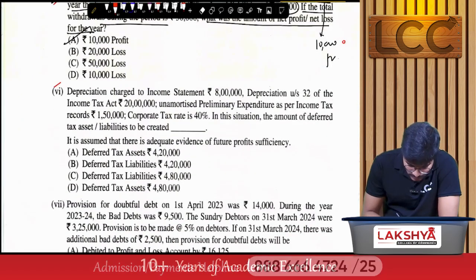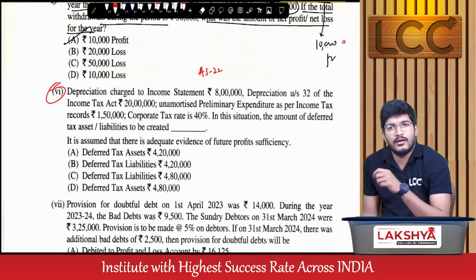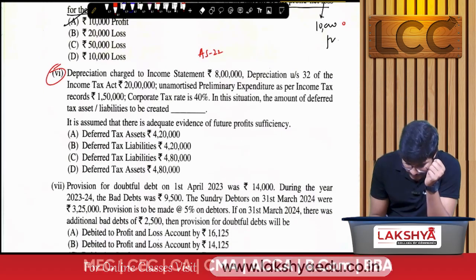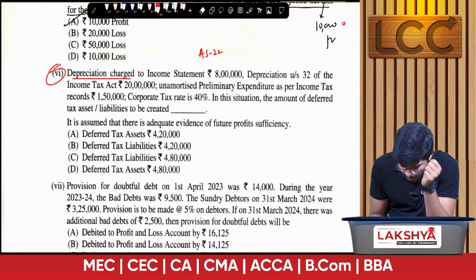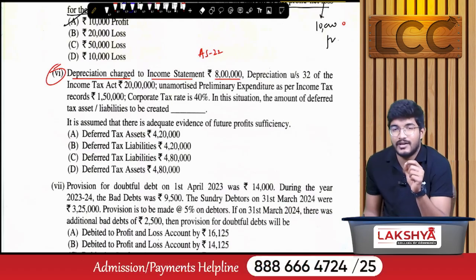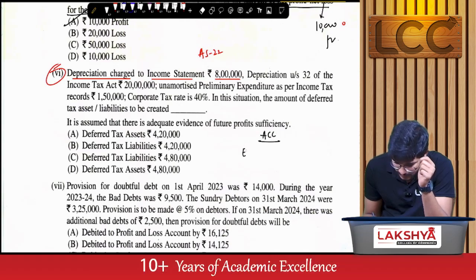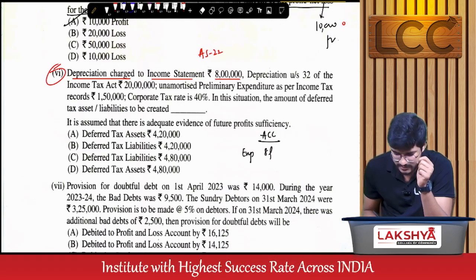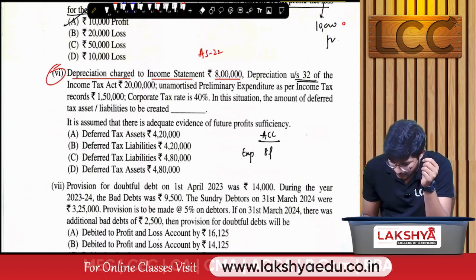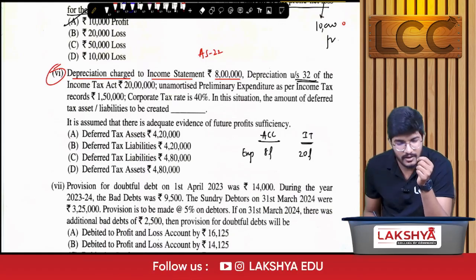Sixth MCQ, and this sixth MCQ is from AS 22, that is regarding income taxes, accounting for taxes on income. Now, the depreciation charge to the income statement is 8 lakhs. That is as per accounting, they charged expenses of 8 lakhs. And depreciation under section 32 of the Income Tax Act is 20 lakhs. So as per income tax, this is 20 lakhs.